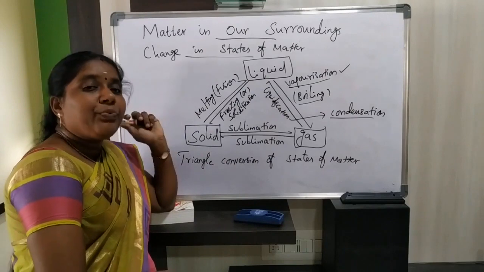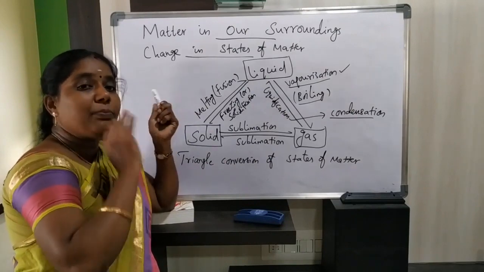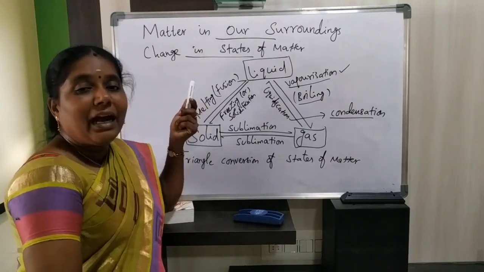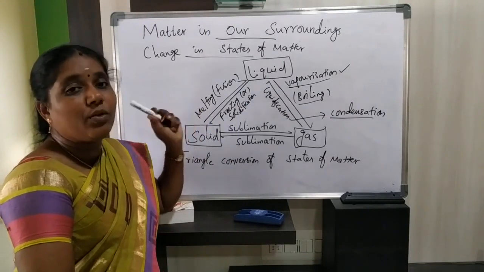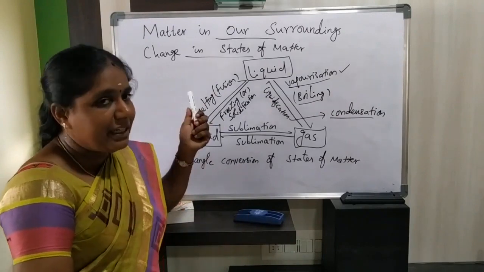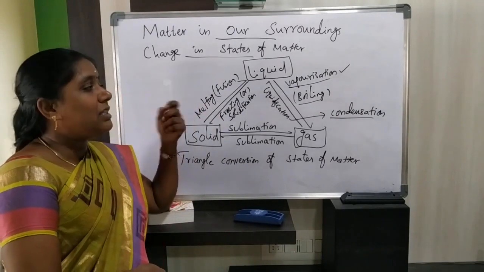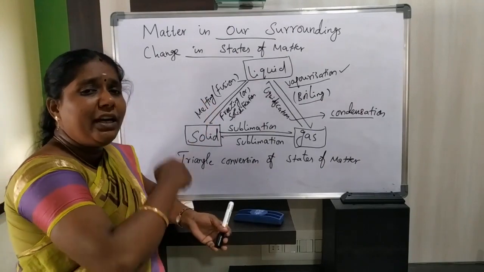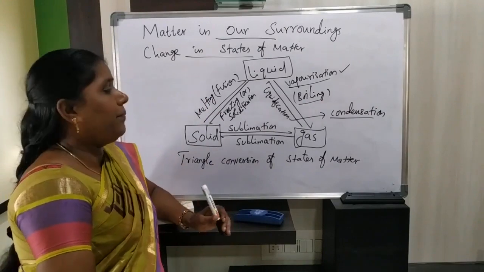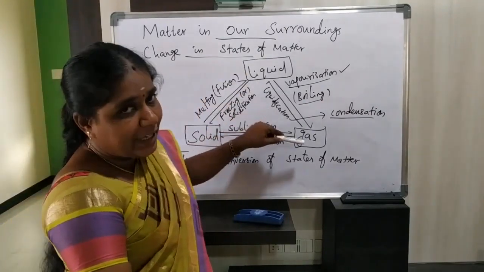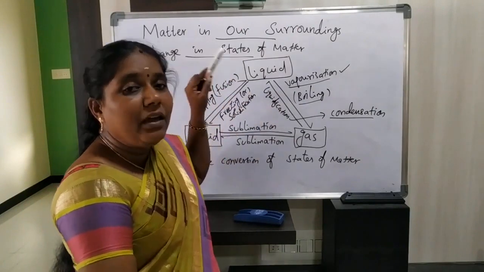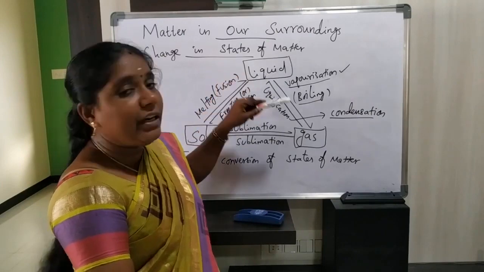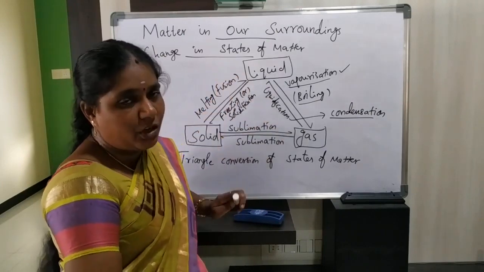What is melting? Melting takes place only at its melting point, that is, solid by heating is converted to form liquid at atmospheric pressure, only at its melting point. But fusion, same like vaporization, takes place when solid is converted into liquid by heating. And how will you convert liquid to gas? By increasing temperature. By heating a liquid substance, we can convert this liquid into the gaseous state. This is called vaporization or boiling.